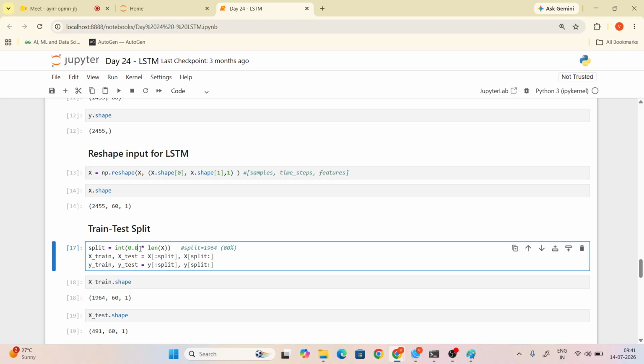If you want 80 percentage, you just multiply len of x by 0.8. Now the split is 1964. You want all the columns; you start from 0, and the test starts from 1964 and takes everything till the end. Have you got my point?